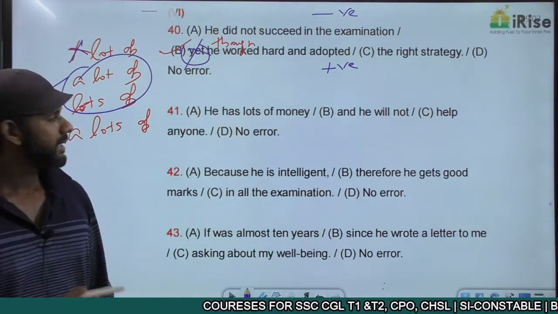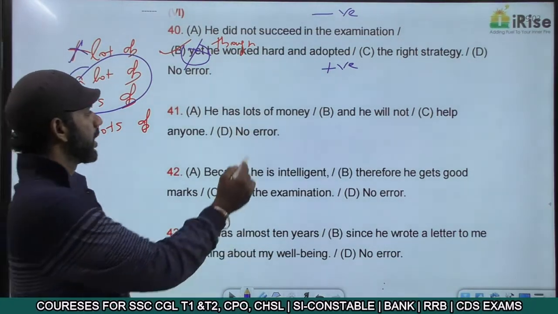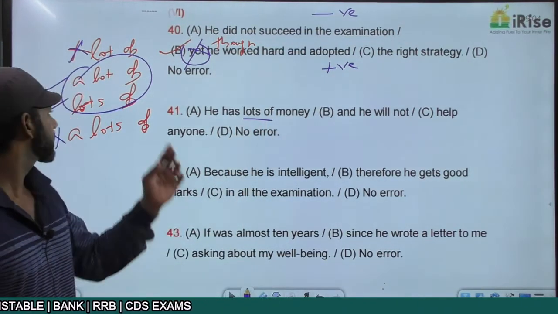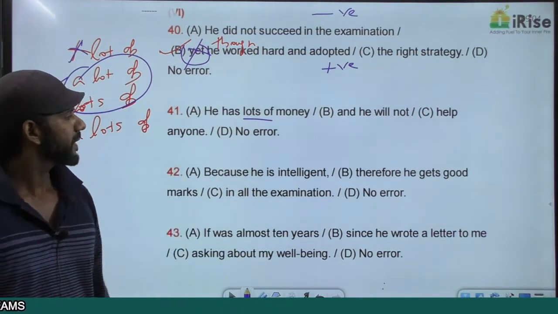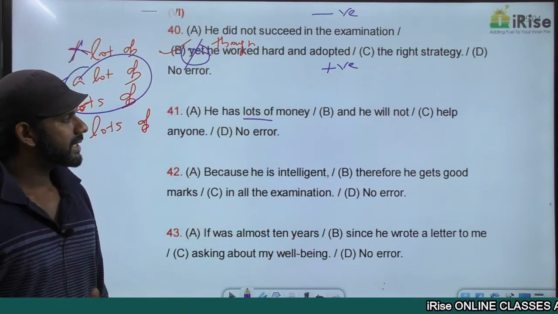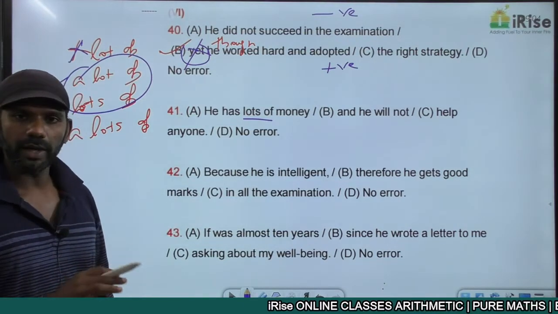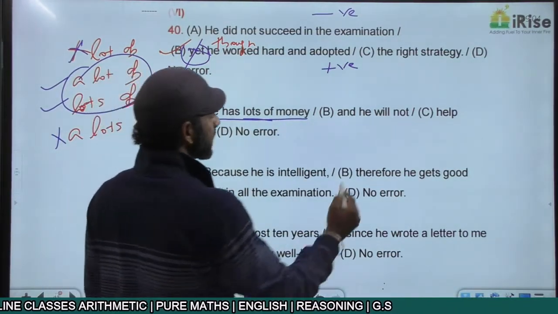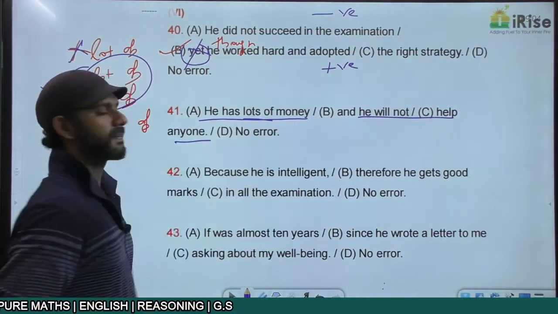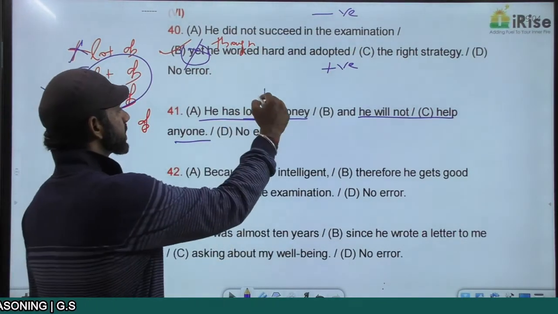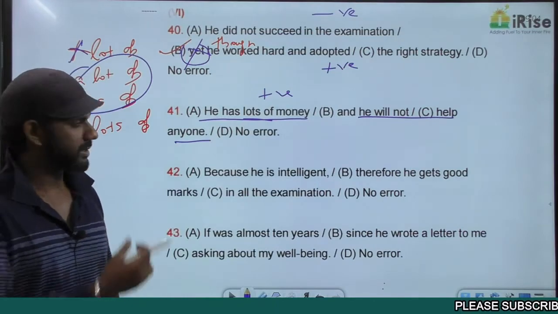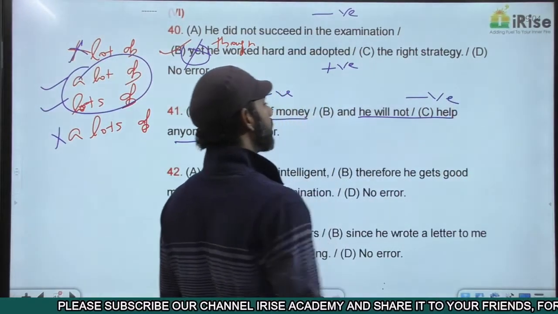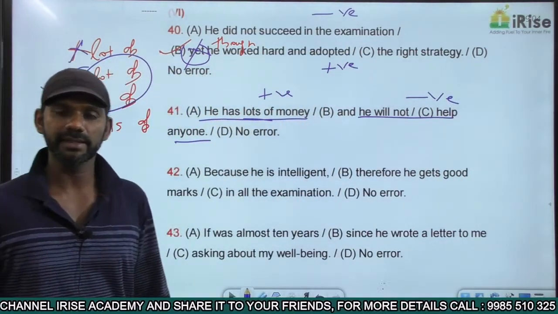Now come to the statement once again. He has lots of money. Lots of is a correct usage. And he has lots of money is the same as he has a lot of money. The same meaning. He has lots of money and he will not help anyone. We have two ideas in this sentence. One idea is he has lots of money. The other idea is he will not help anyone. He has lots of money is positive. There's no negative term here, positive. He will not help anyone is negative. So we have one positive idea and one negative idea in this statement.